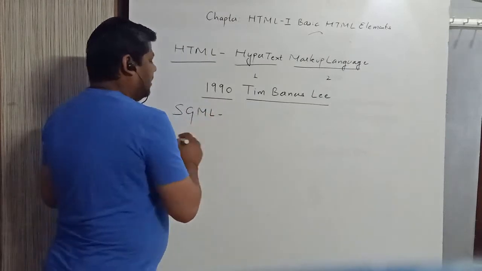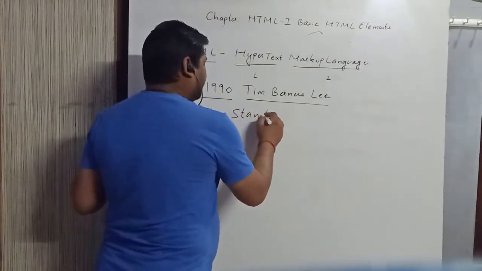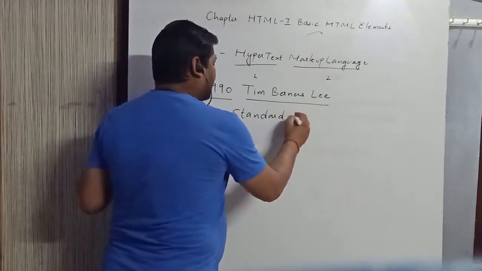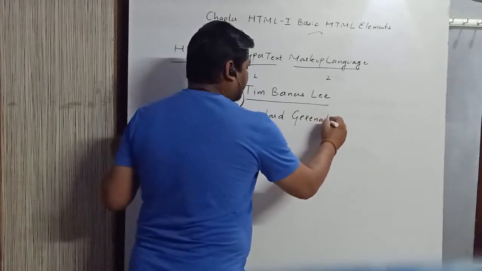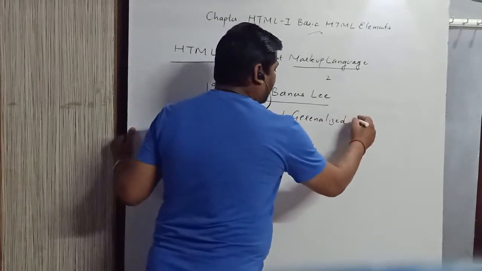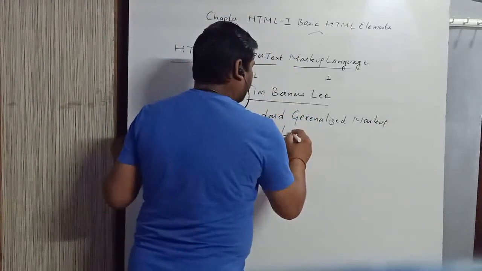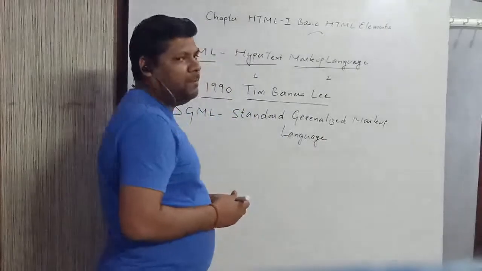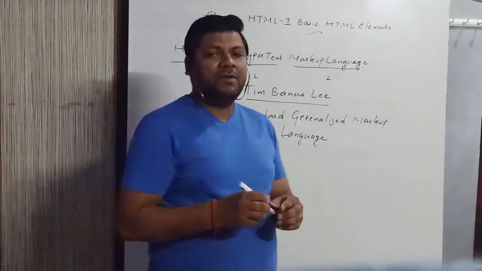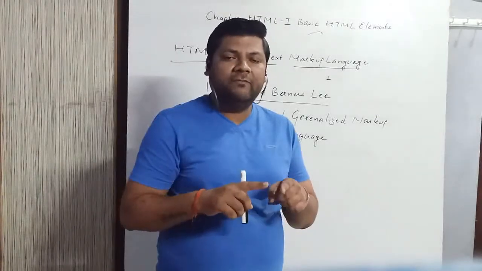The full form of SGML is Standard Generalized Markup Language. This was the first language used for developing web pages.